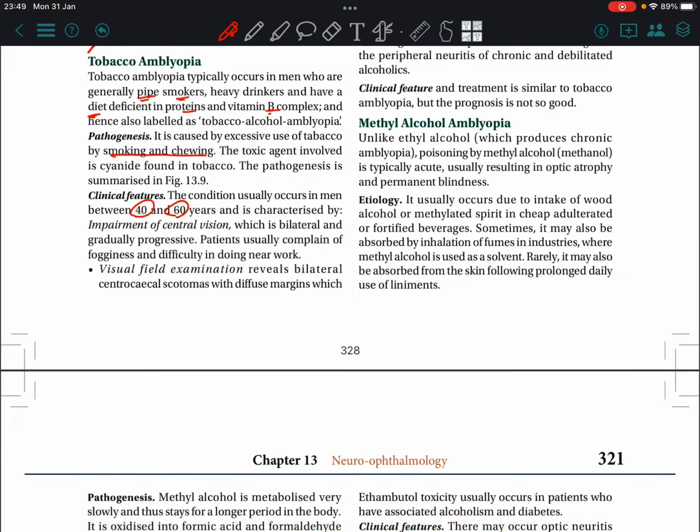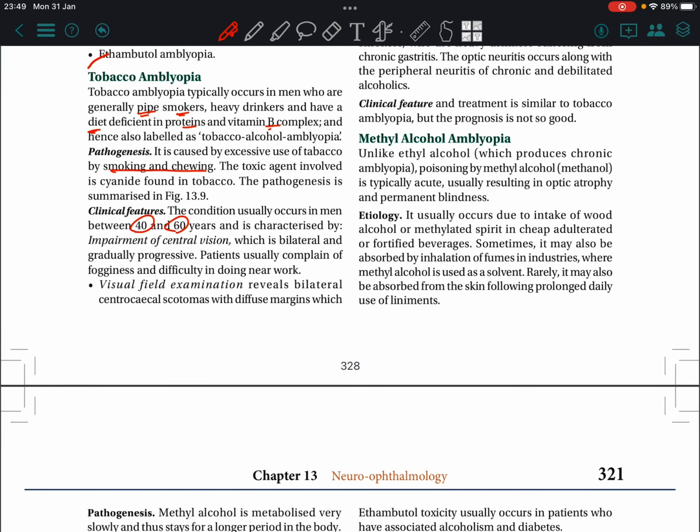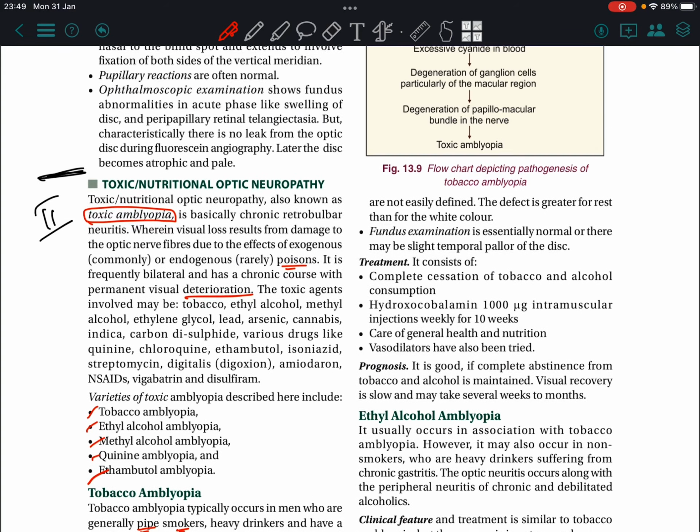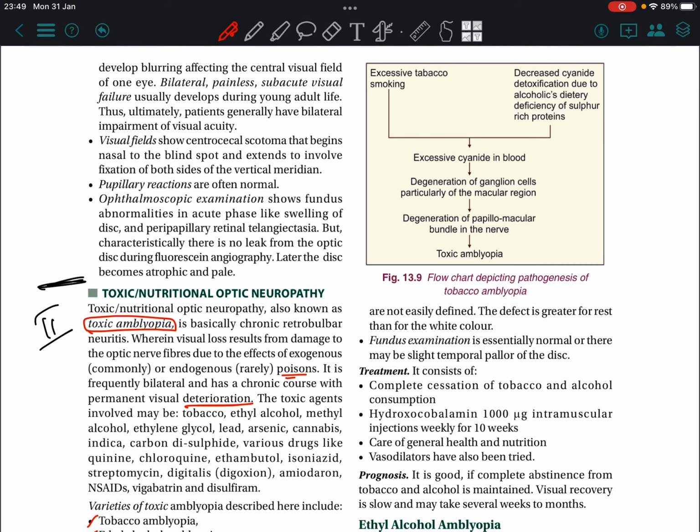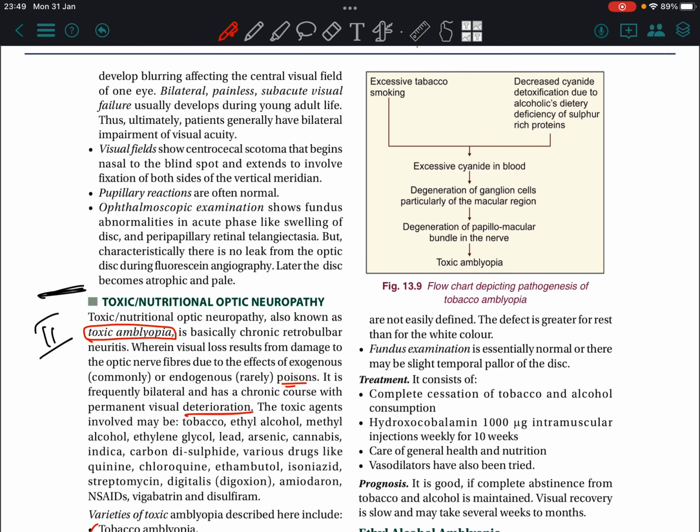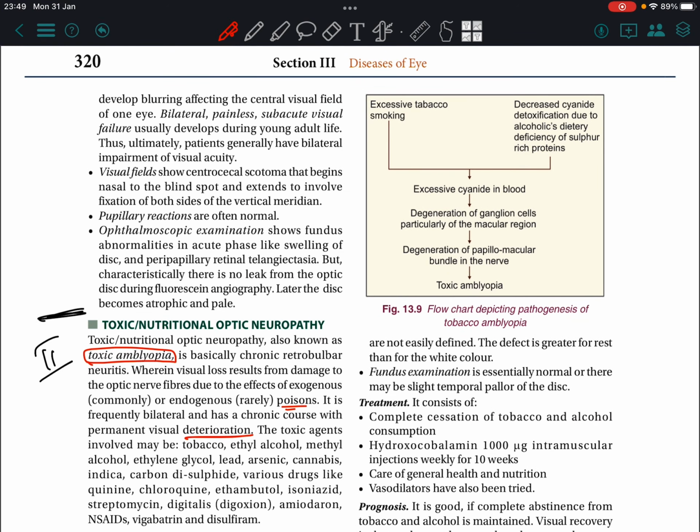Visual field examination reveals bilateral centrocecal scotoma with diffuse margins which are not easily defined. It is greater for red than for white color.